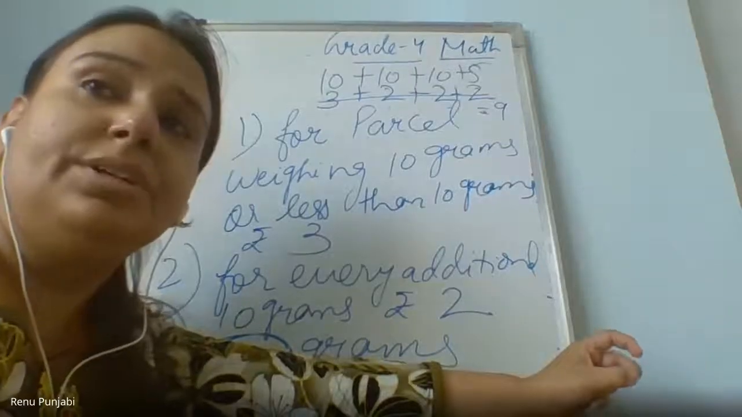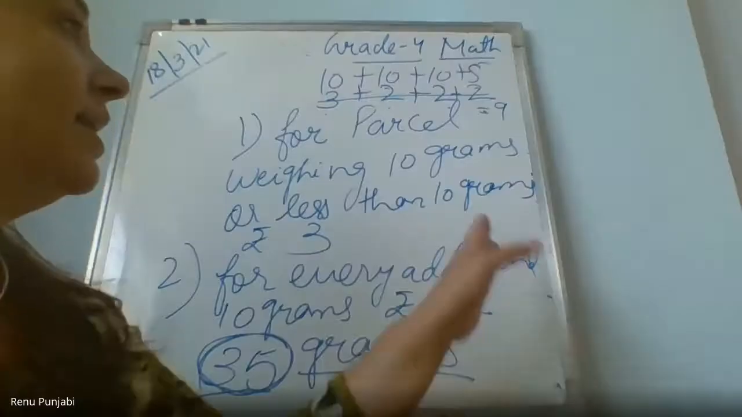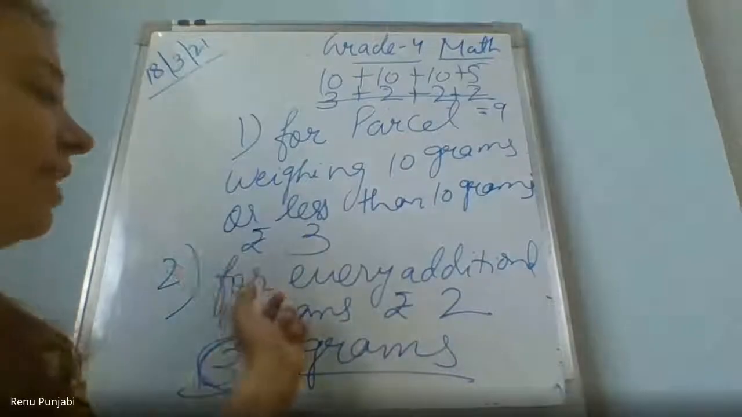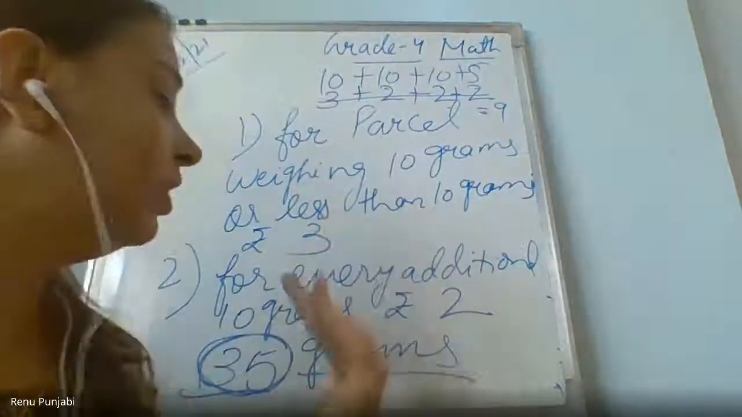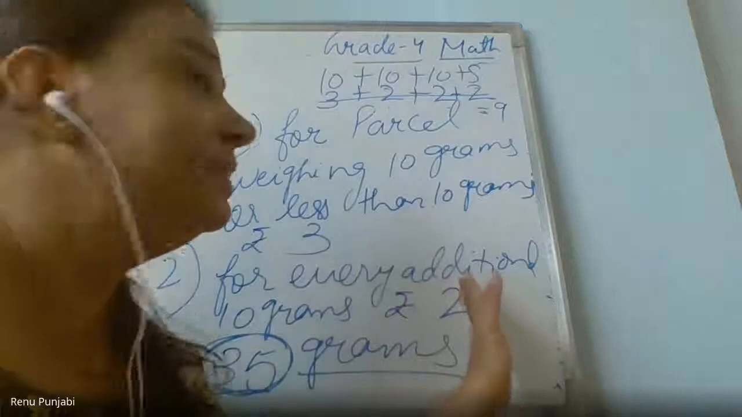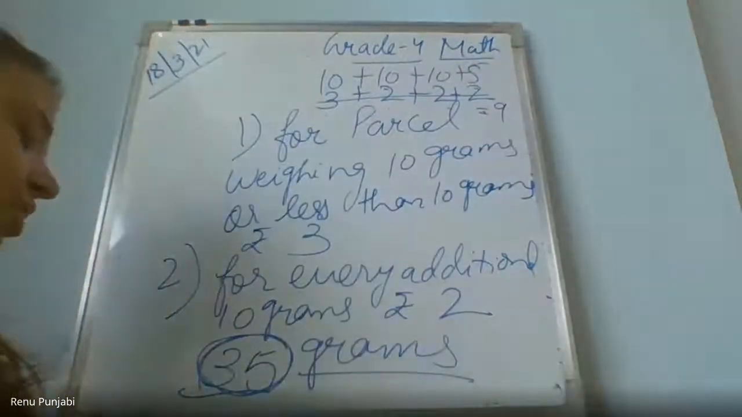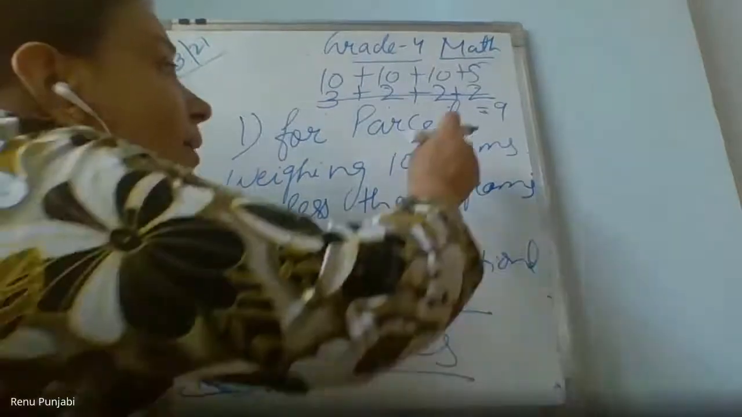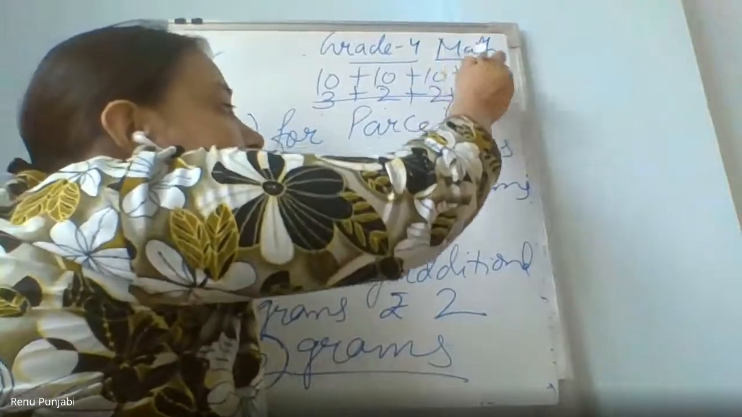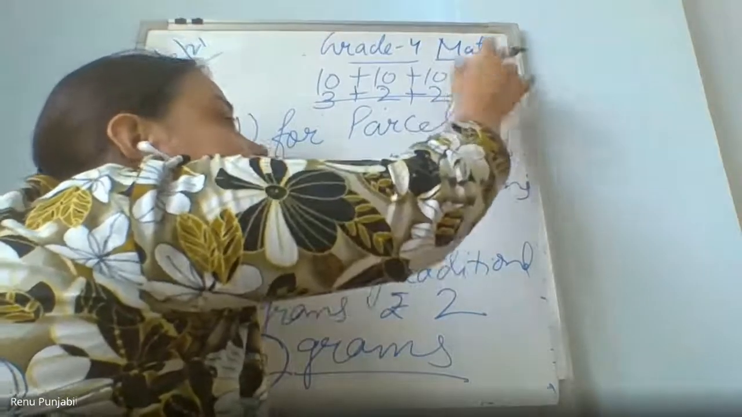Yes, Ayush? Ma'am, if it's 30 would be 7 rupees. Yes, but every additional is 10 grams, right? And 5 grams is for the remaining. If it is less than 10, on the additional portion 2 rupees will be charged, whether it is 32 grams also. If it becomes 32 grams here, then the next 2 grams, you will have to pay 2 rupees on those 2 grams also.